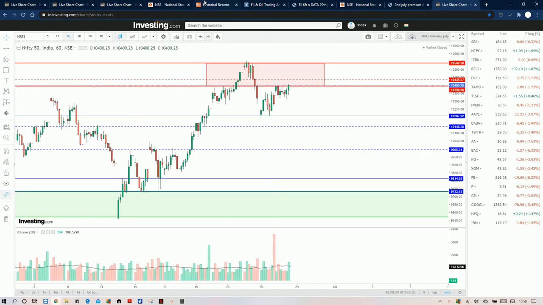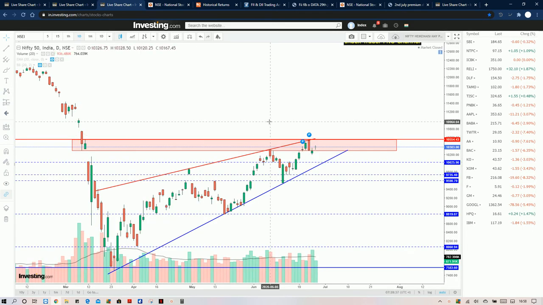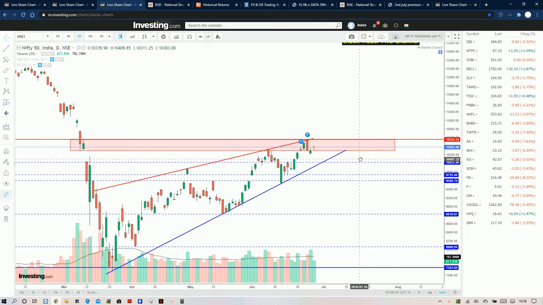Now we move on to the price action here. In the price action we can see that this range, this sell zone, 10,300 to 10,550, will be acting as a strong sell zone, and it will be a resistance. Sustaining this level will need huge volumes, but volumes were not seen in the previous days. So the market can fall from here, and will definitely take support at the 10,000 level, that is 10,025, and this trend line. The next support will be at 9,735 and 9,600. So this will be a support here.